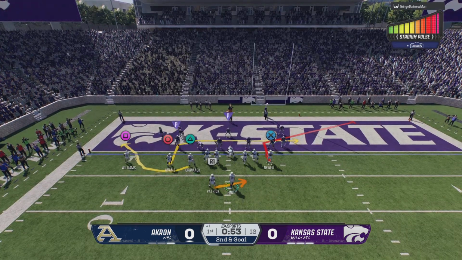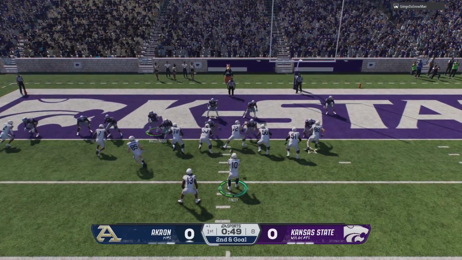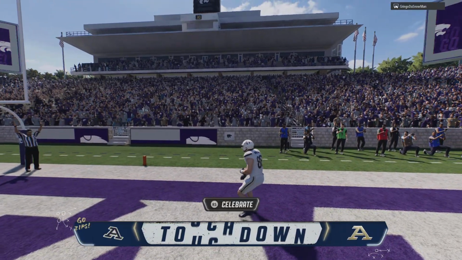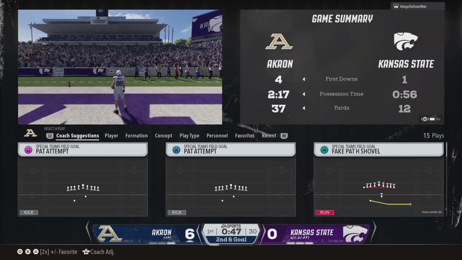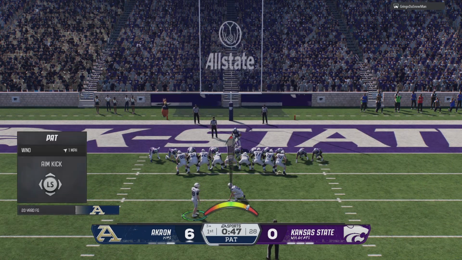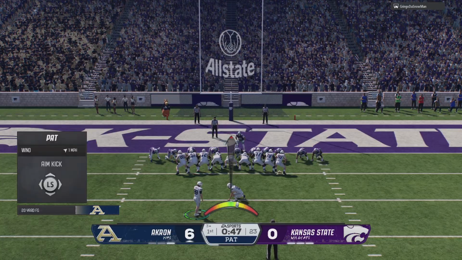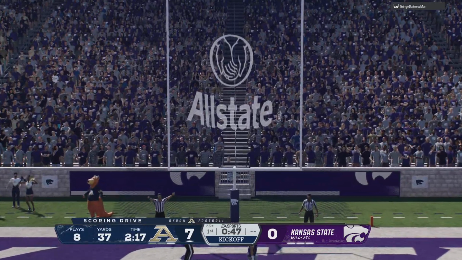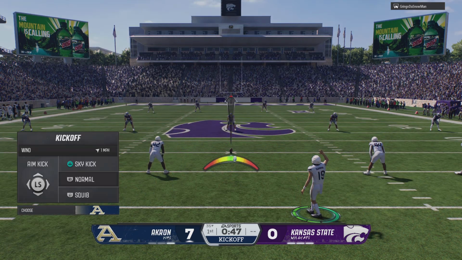Can the D deny them on 2nd and goal? Lets it go to the end zone. Touchdown, Zips. Fired in from the red zone for the score. I don't know exactly what the defensive coverage was, but it certainly wasn't part of the plan to leave him that wide open. Well, I don't think they know what their defensive coverage was either. How do you leave that big guy open down here in the red zone? You know the quarterback loves the big tight ends in this area. Really poor job by the defense.